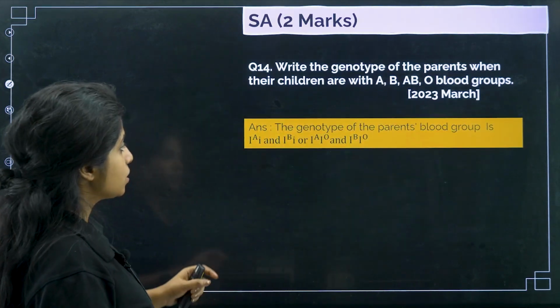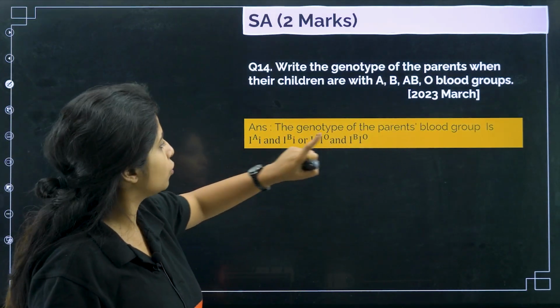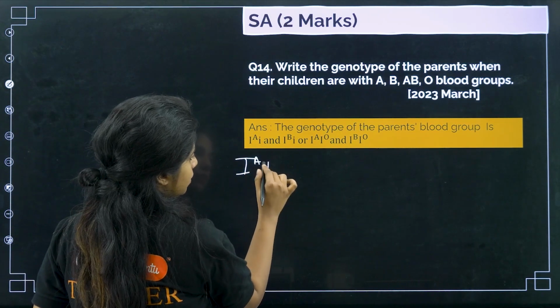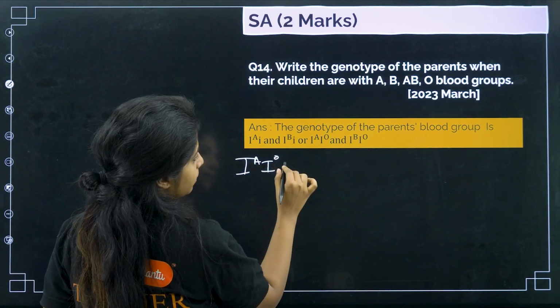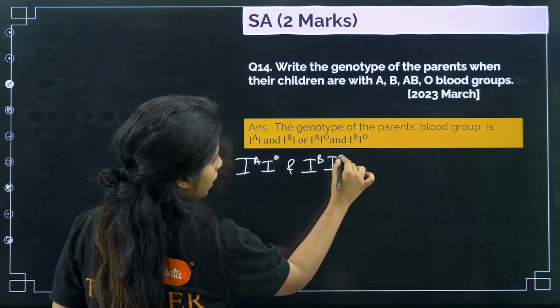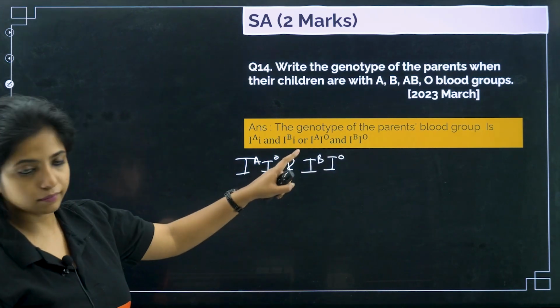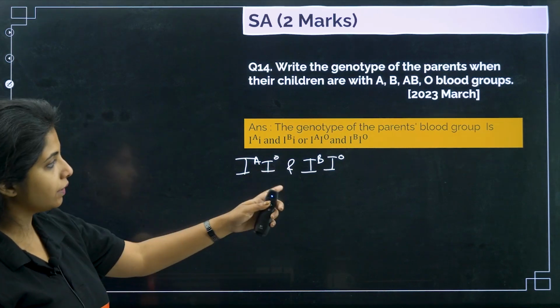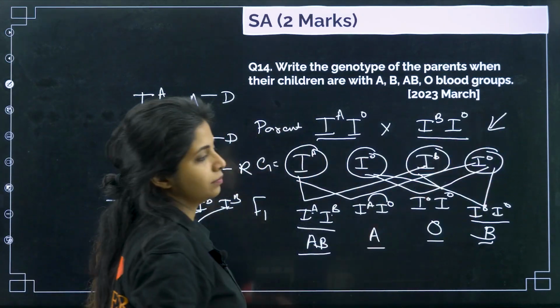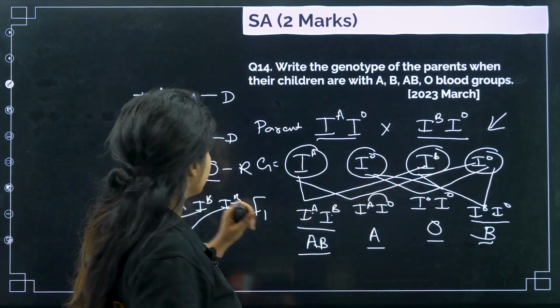Works? So the answer for this is, the genotype of the parent blood group is IA, IO, the small i, okay? And IB, IO, either way. And you have to show it also. This is not enough, you have to show it like this. Make this and then show it. Okay, and you just have to rearrange this.